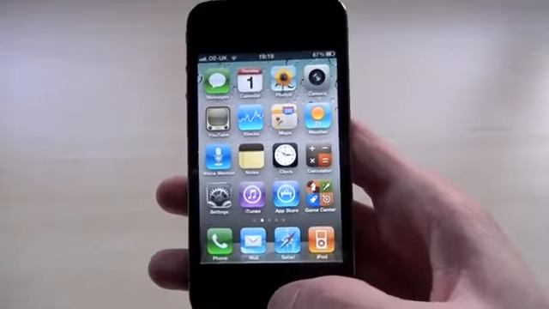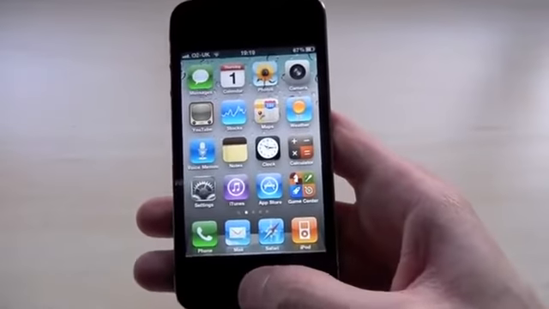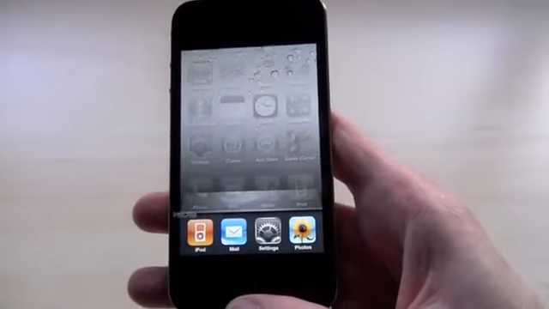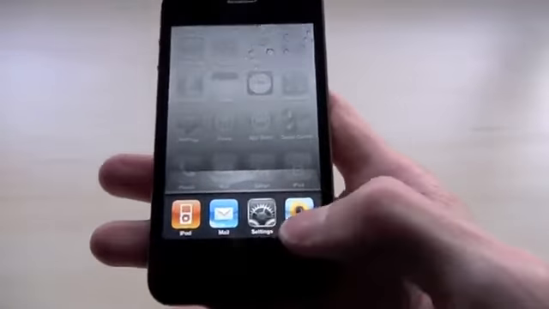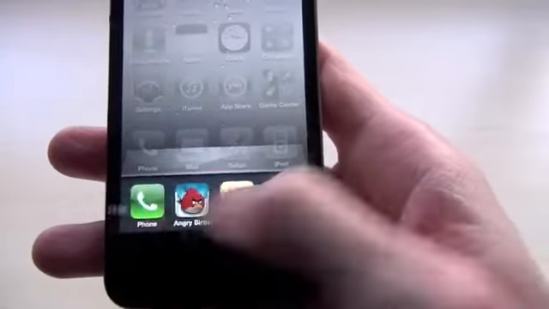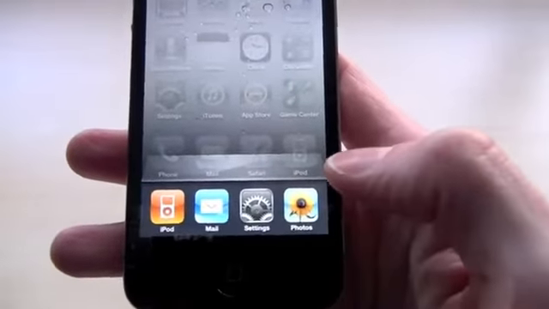So to access multitasking, simply press the home button twice from wherever you are in the iPhone, and up pops the multitasking bar at the bottom. On here you can see all the apps that you have running. As you can see, I've got quite a few running at the moment.